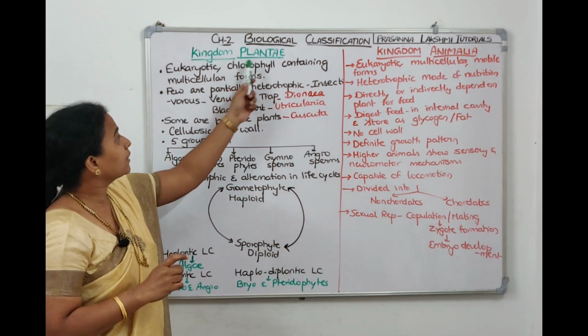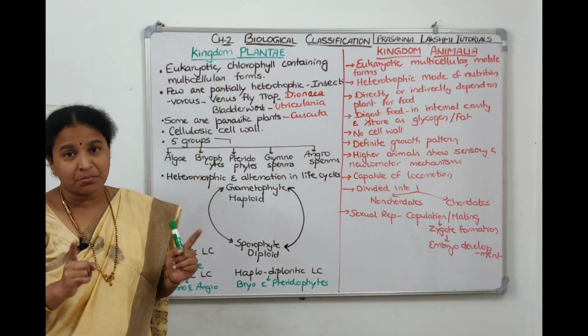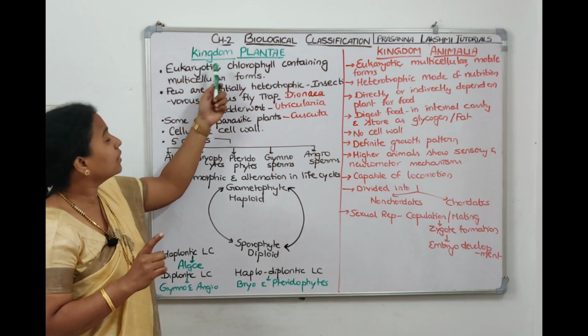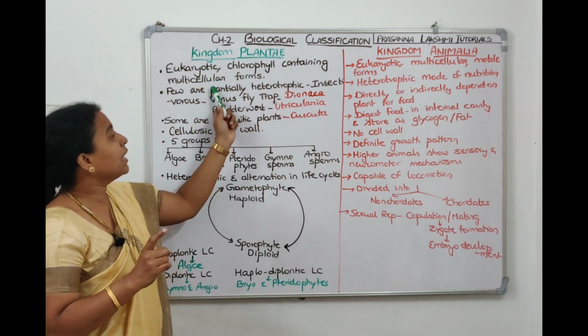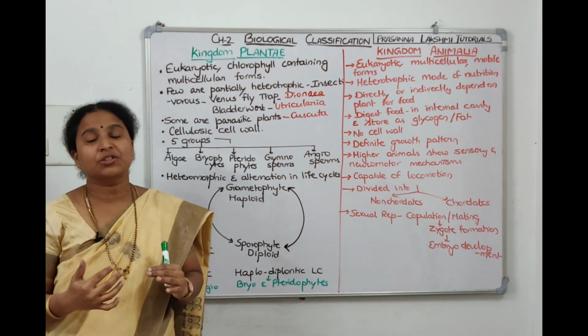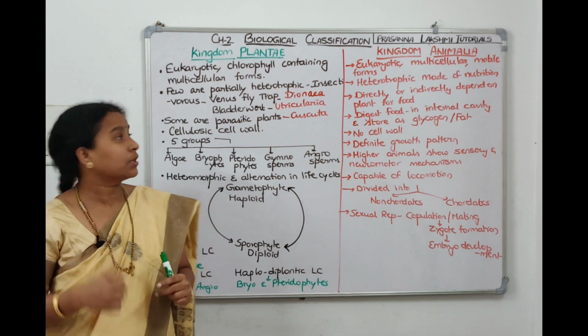So the first characteristic of plants is that they are eukaryotic, and plants are producers, meaning they contain chlorophyll and do photosynthesis. They are eukaryotic, chlorophyll-containing, multicellular forms, right? They do photosynthesis, they can trap sunlight energy and convert the light energy into chemical energy, which is used for synthesis of sugar, right?